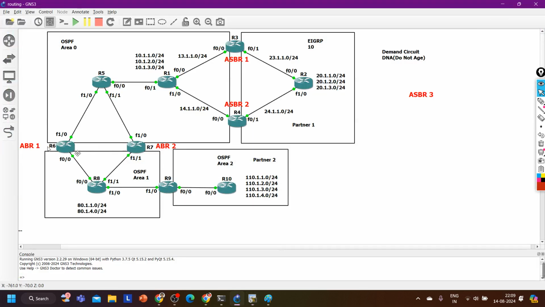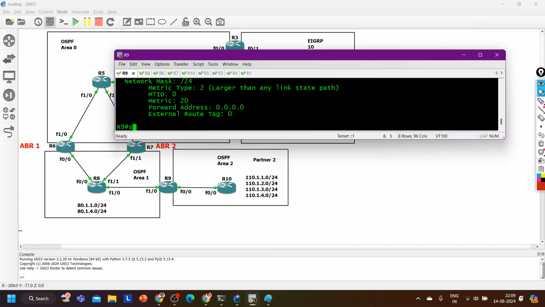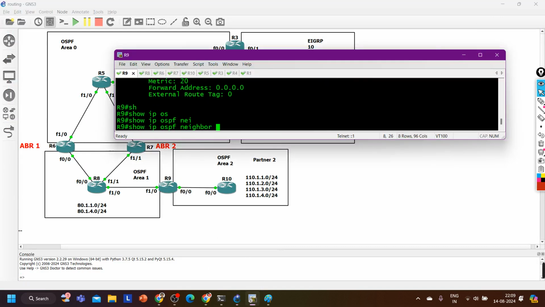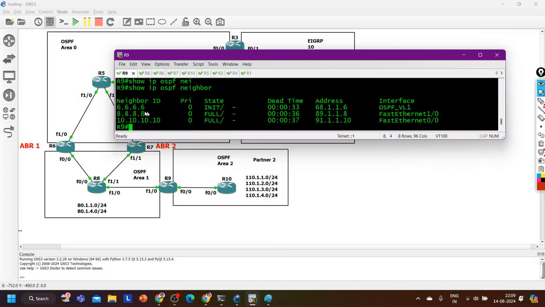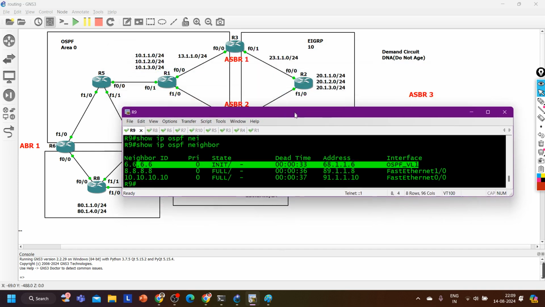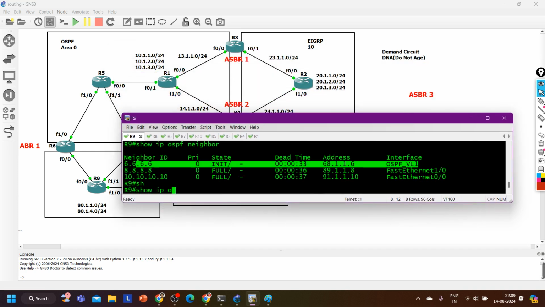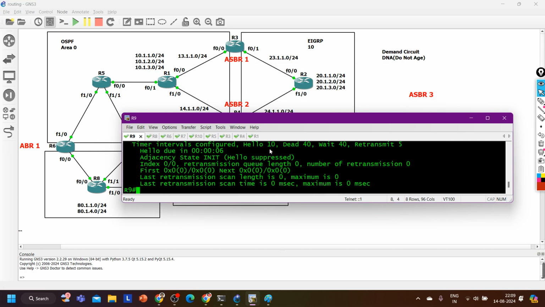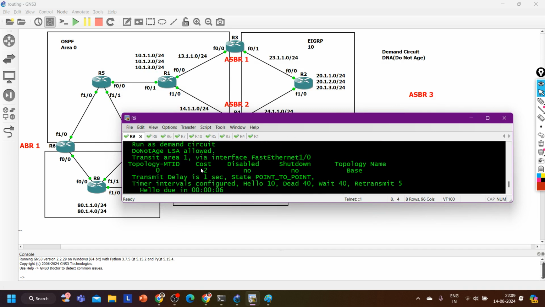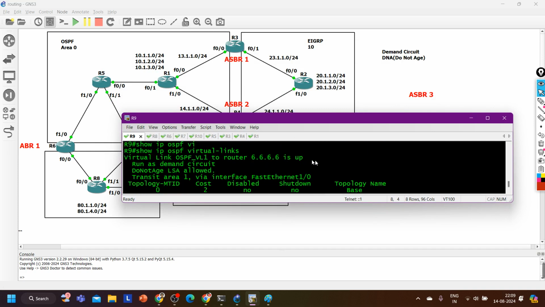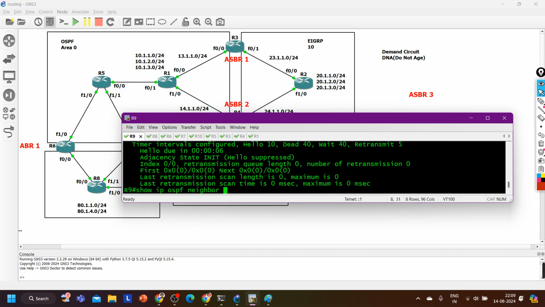Okay, actually here we have a virtual link between router 6 and router 9. So IP ospf neighbor. So IP ospf virtual link. Why virtual link is, this neighbor is up.